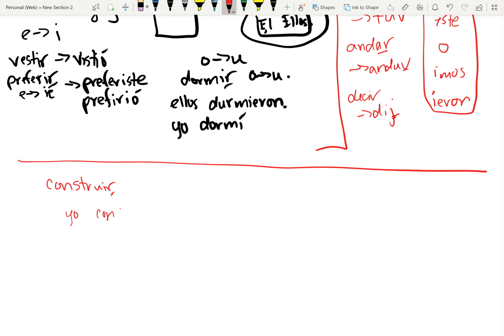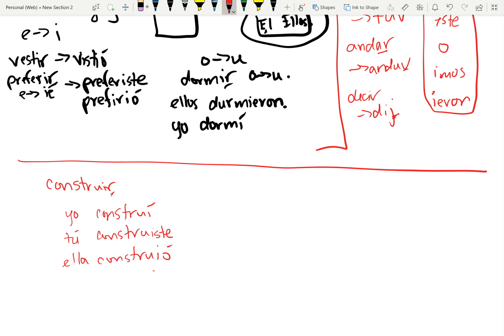Yo construí. Regular, right? Tú construiste. Ella construyó. Construyó.